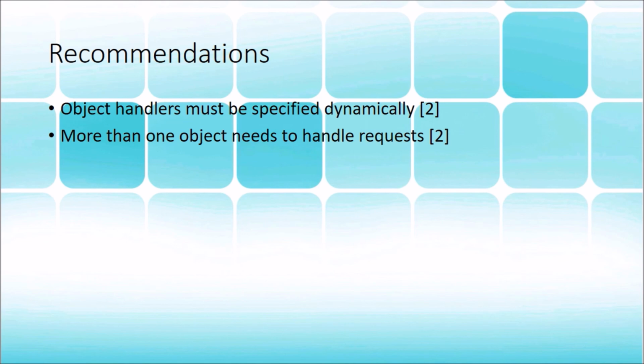Anytime we need more than one object to complete a request is another time that we could use the chain of responsibility and give us more flexibility to use as many objects as we need to complete a task.